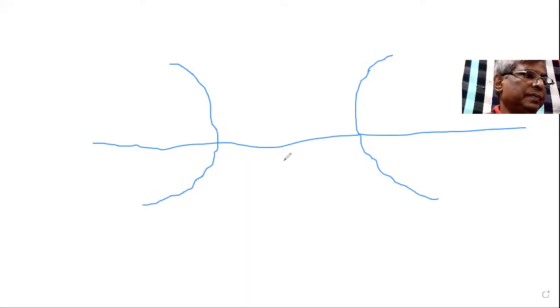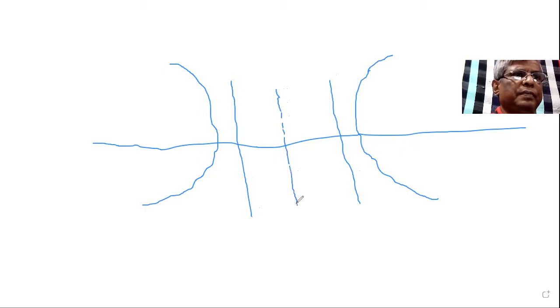This is the concept that we are drawing: two vertical lines, one here, another here, and this is the broken line.